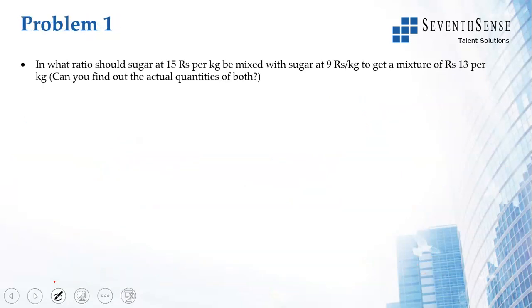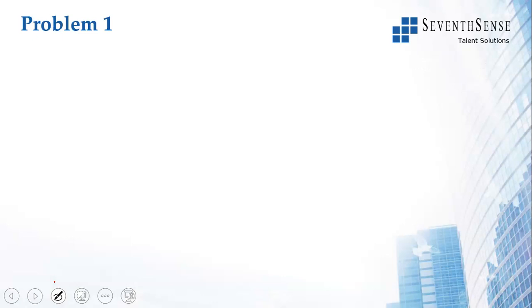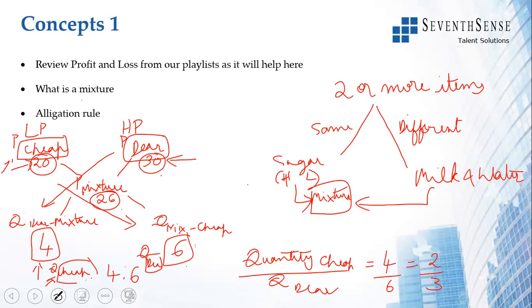In what ratio? So let us look at that. Here we will do: what ratio should sugar at 15 rupees per kg be mixed with sugar at 9 rupees per kg to get. And in the previous slide, this mixture price that you get will be between these two prices. You will not have the mixture being lower than 20, or greater than 30. So it will be between 20 and 30. Okay, that's another thing that you have to remember.